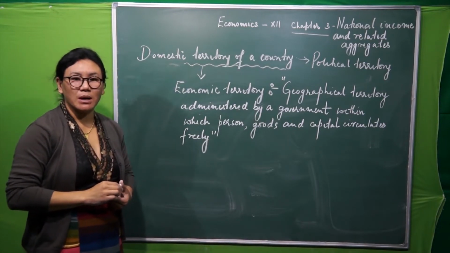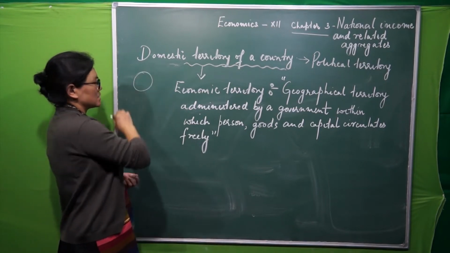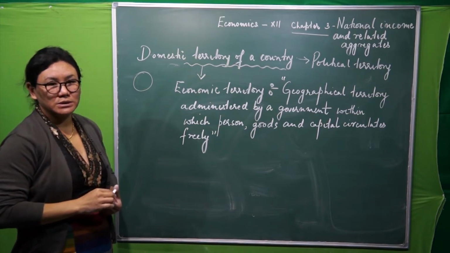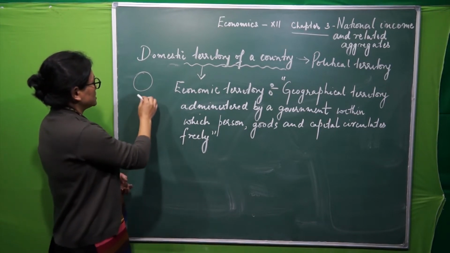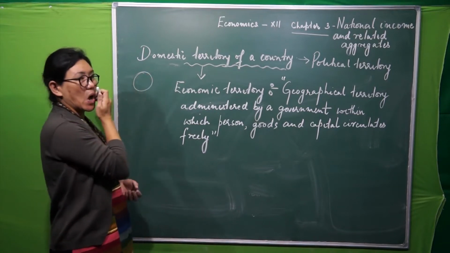You have seen the India map, right? Say, for example, this is the India map, and this is the boundary of India.